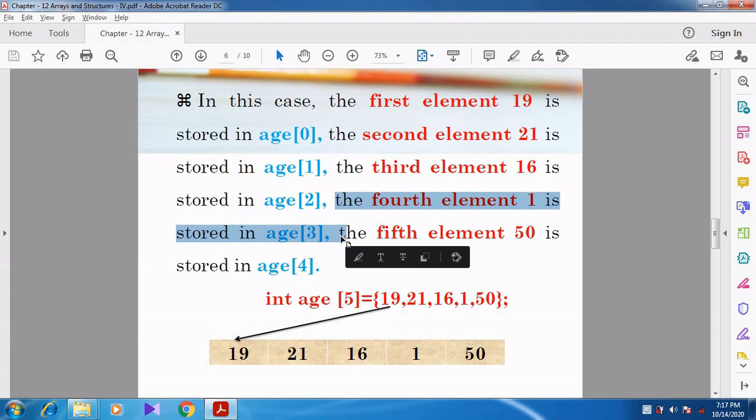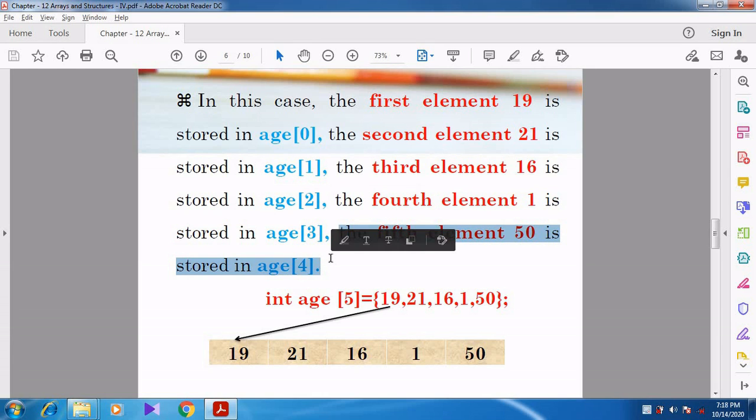Then what about the fifth element? The last element is stored in age of 4. So we have the array name, and within the square brackets they have given the subscripts age of 0, age of 1, age of 2, age of 3, age of 4. We already discussed that an array subscript always starts with 0 and ends with n minus 1. Now what is the value of n? The number of elements is 5, so 5 minus 1 is 4. Can you understand, students? Right.